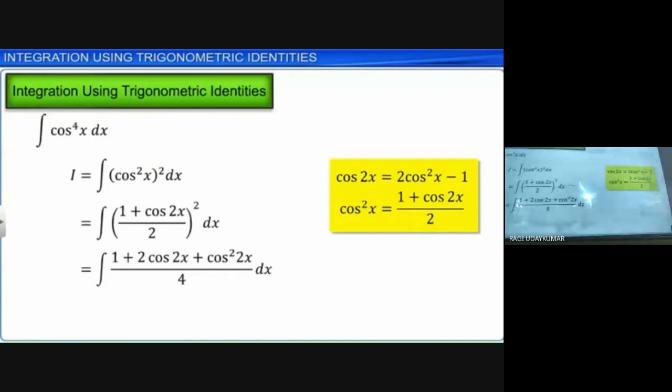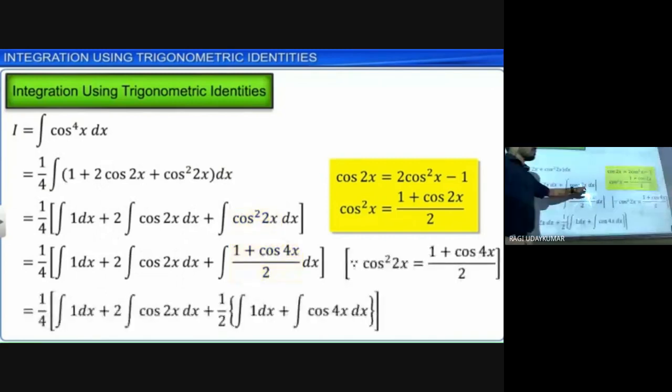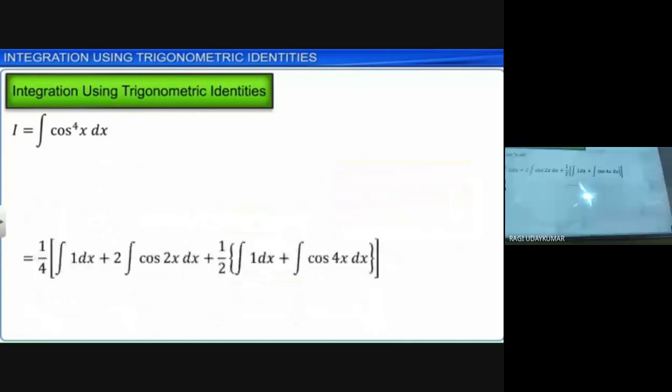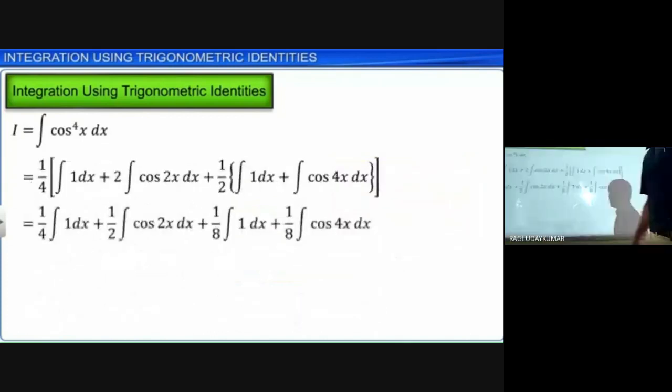समझ में आया ना? So what identity are we using? We are using the identity cos 2x is equals to 2 cos square x minus 1. So according to the situation, we need to use the identities here. Now इसको split कर दिया है, and 1 by 4 is written outside, and integration of 1 dx, 2 into integration of cos 2x, integration of cos square 2x. Again here you are having a square, so that can be replaced normally whenever you are taking into consideration.